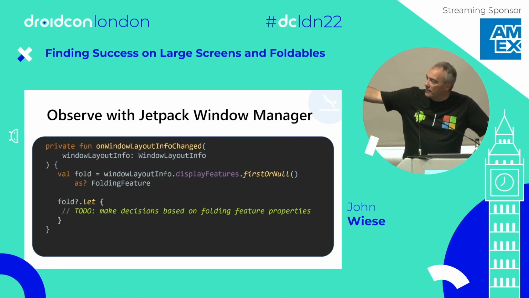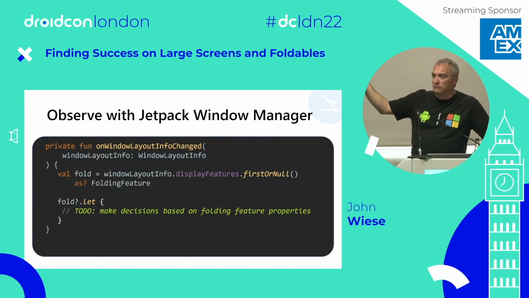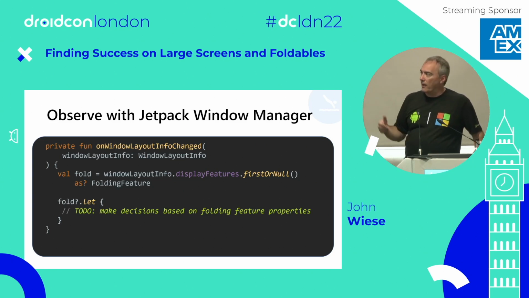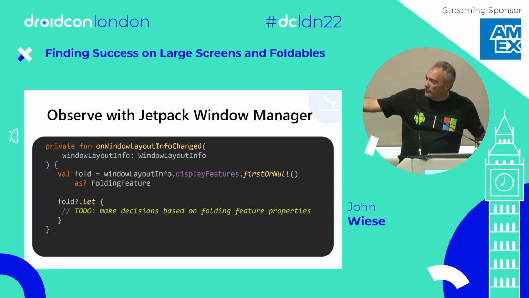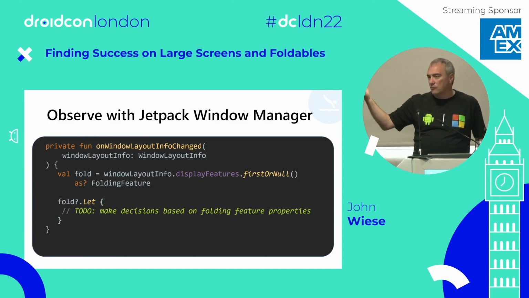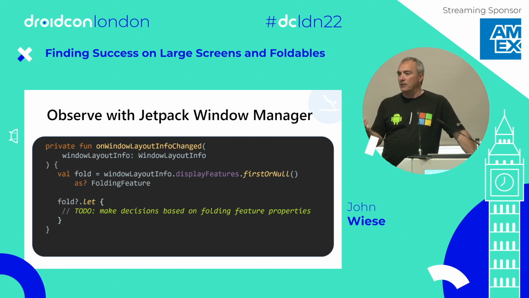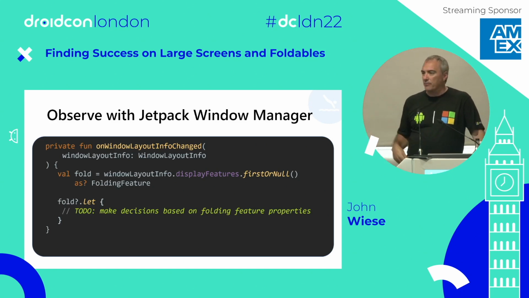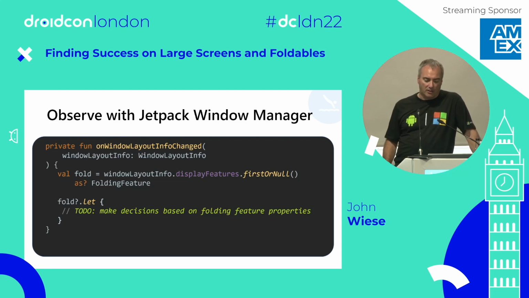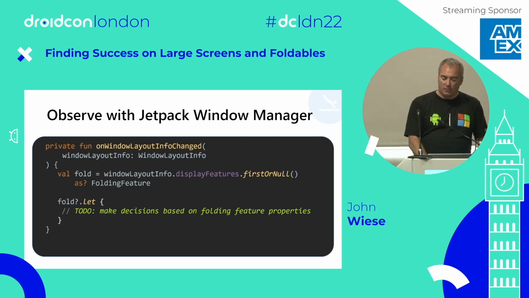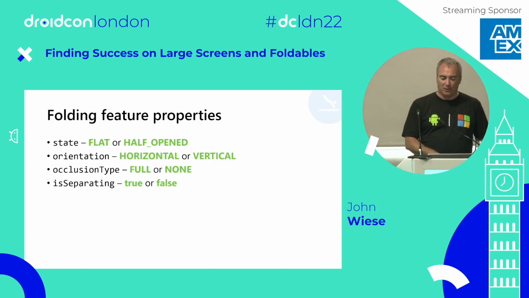We're basically checking, getting the first feature, and we want to know if that's a fold. So in this case, we're just trying to find out, are we on a fold device or not? And if we are, then we're going to go ahead and do something based on knowing that we have a fold. So it might be changing our padding, it might be laying out differently so that we avoid that fold or something along those lines. So same stuff that we were doing before in here. And again, the 2-pane controls that we have available do all this for you if you use those.